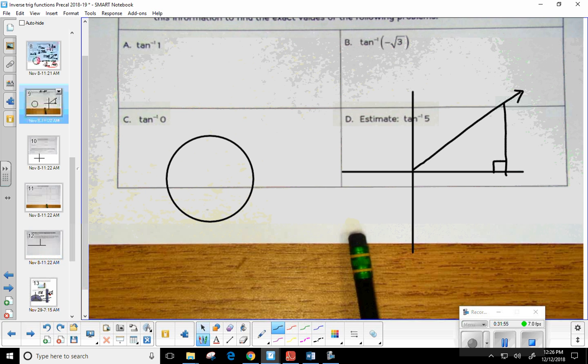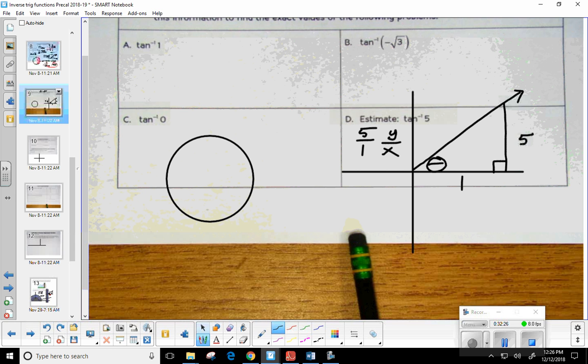I'm going to draw a triangle. This is the angle I'm looking for, theta right here. Now, how can I make 5 into a fraction? 5 over 1. And we've already seen several times, tangent is y over x. So the opposite is 5, the adjacent is 1. And let me ask you a question. Is this one of the cases where I need to use the Pythagorean theorem?